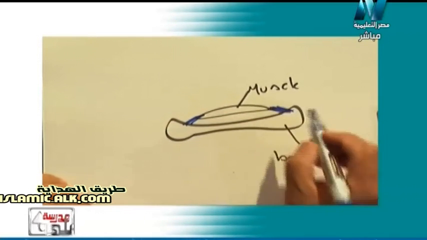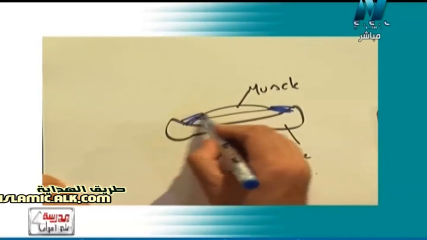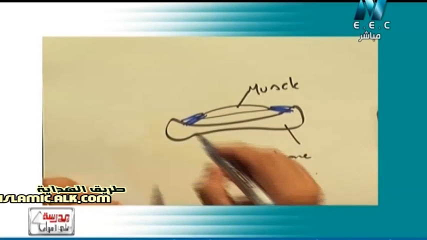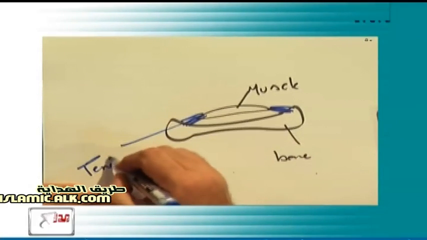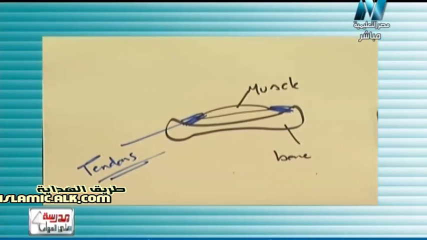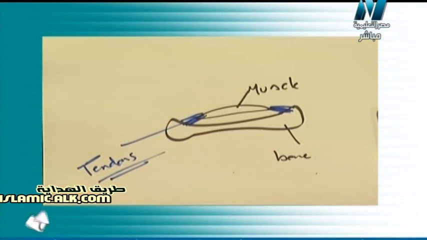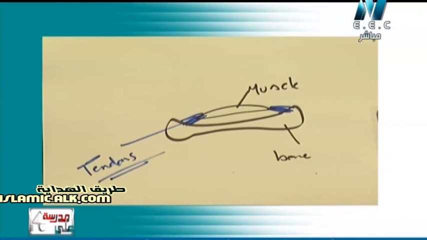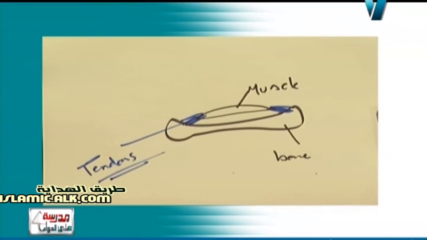Tendons are long strips, very thin strips, that we call tendons, or ligaments. So what's meant by tendons? They are long strips that attach the muscle to the bone, or strips that fix the muscle to the bone. So now we can make a definition for the tendon.